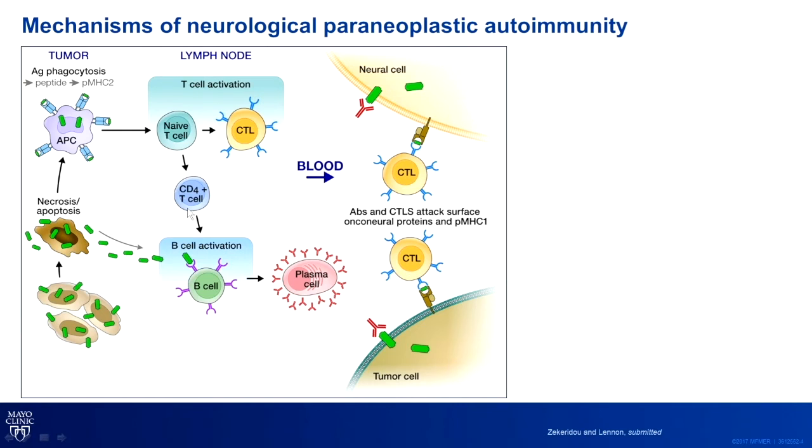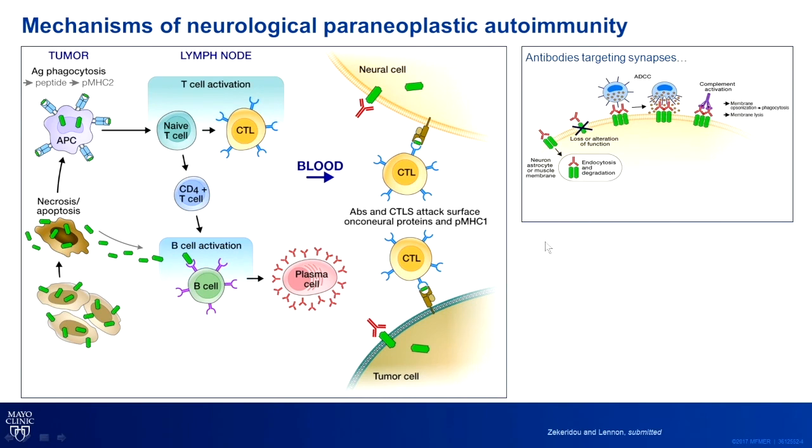but also cross-present them to T helper cells that in their turn will activate B cells to turn them into plasma cells and produce antibodies. So the effectors of the autoimmune response are cytotoxic T cells and antibodies that are specific for the onconeural antigens. These effectors via the blood will travel to the nervous system and will also travel to the tumor. So we have two different types of autoimmunity there.